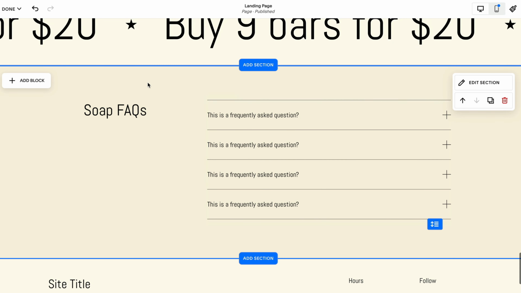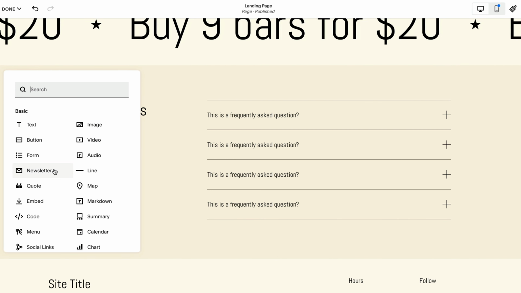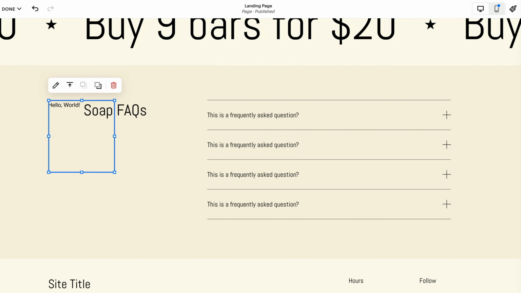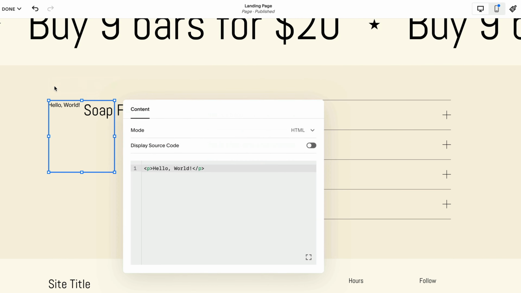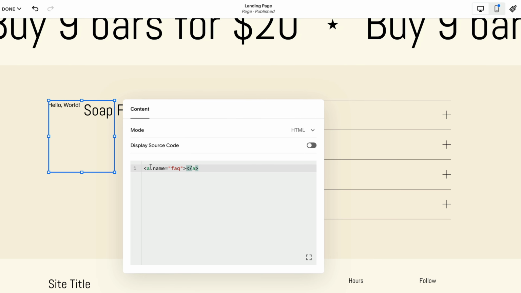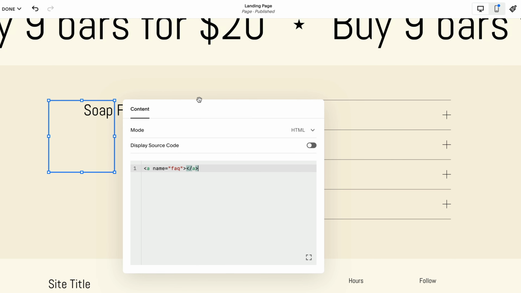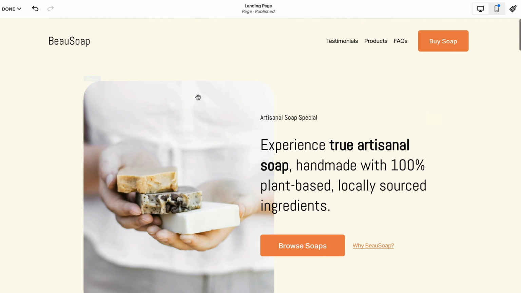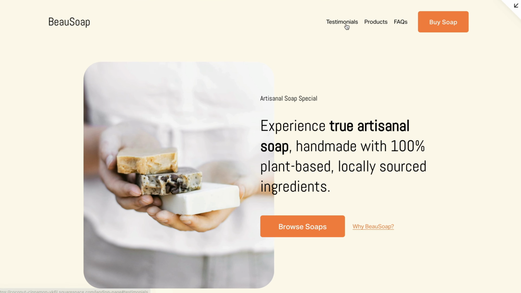Where would our FAQs little anchor code go? We go to code and we are going to edit the code and we're going to paste in for name FAQ. Cool, happy with that. Let's take it all for a spin. So testimonials should scroll us down there. Let's take it for a spin.